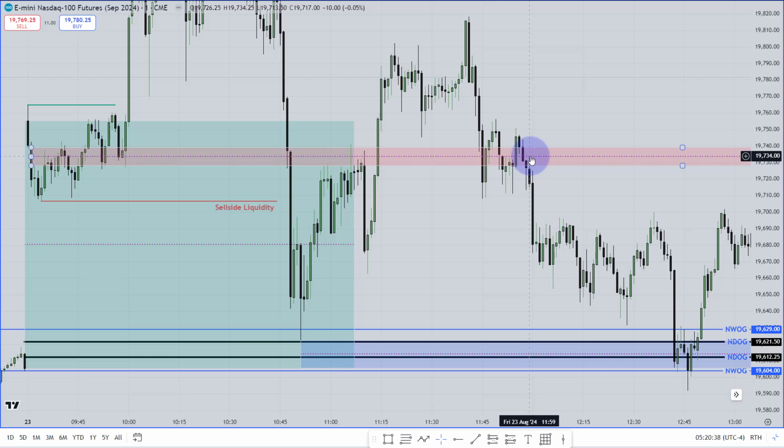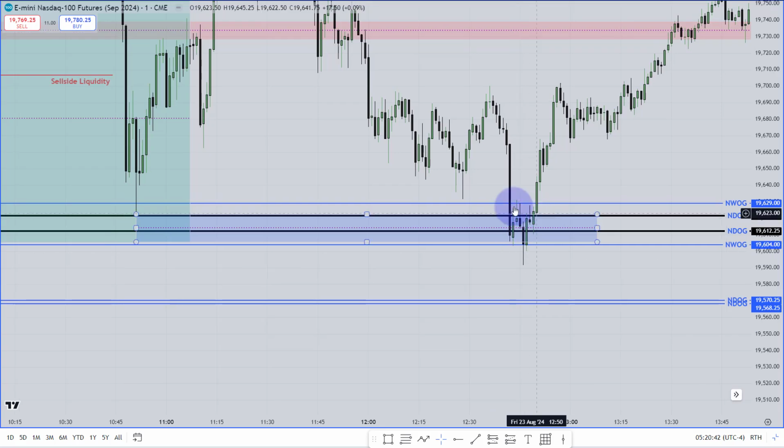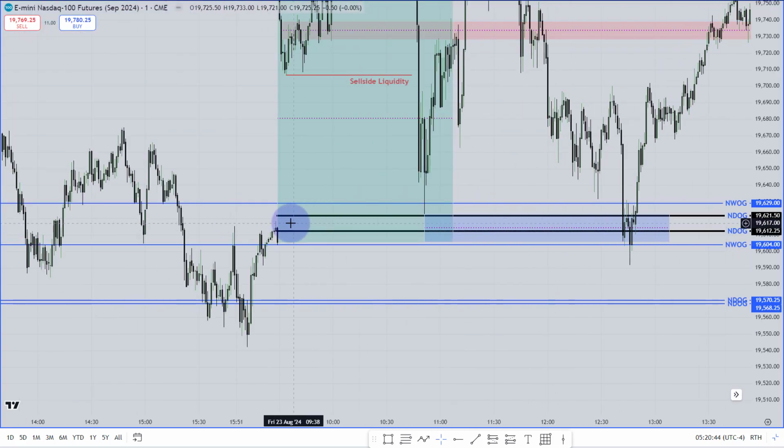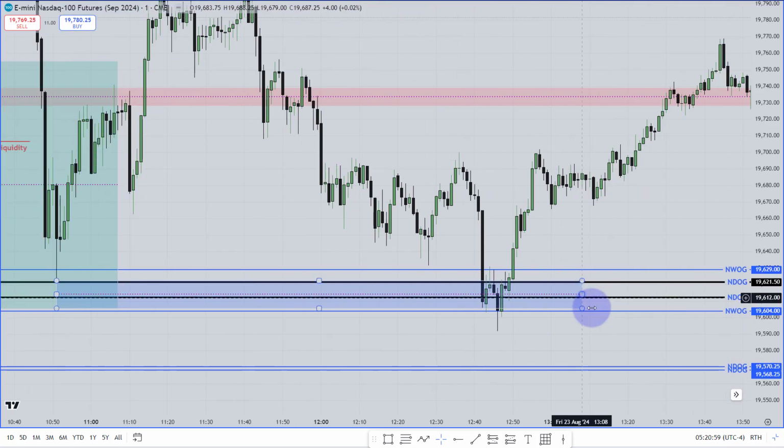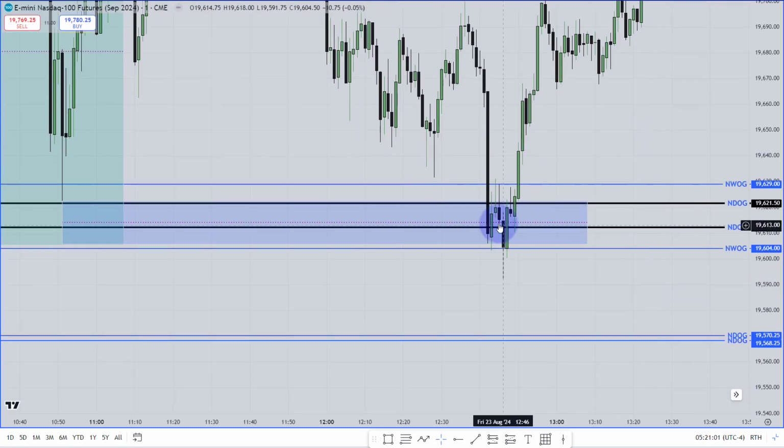Tapped to the consequent encroachment, went lower, cleared all of this imbalance that was unfilled until that area. See, unfilled from that opening gap. It came here, perfectly closed that opening gap. Trade that new week opening gap. Body is closed at the level of the low of the new week opening gap. Around that area, look at this candle. This candle has made it as a valid order block.